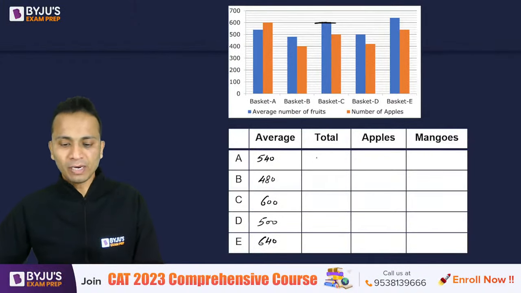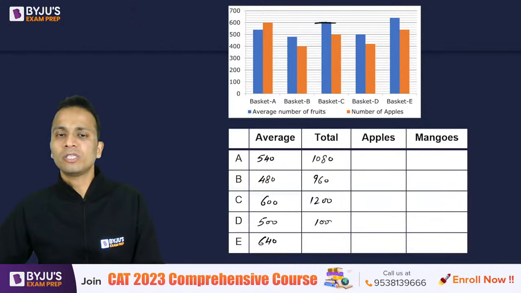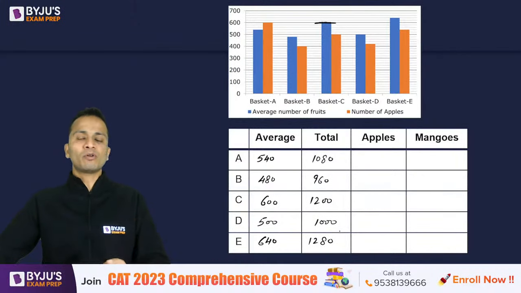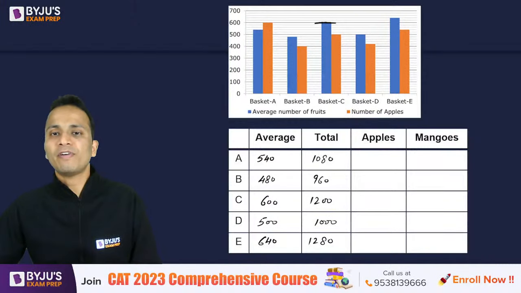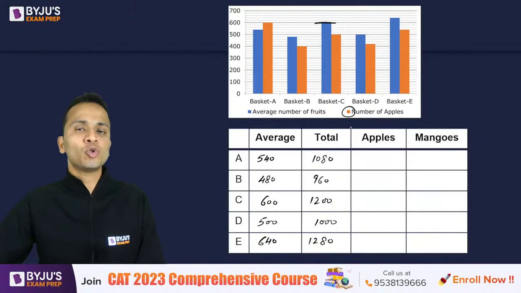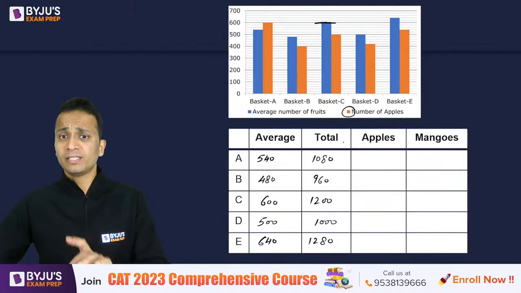So 540 multiplied by 2 will be 1080, 480 multiplied by 2 is 960, then 1200, 1000, and 1280. These are the total number of fruits in each of these baskets. Now let's fetch the number of apples, which is shown by the orange bar in this bar graph.